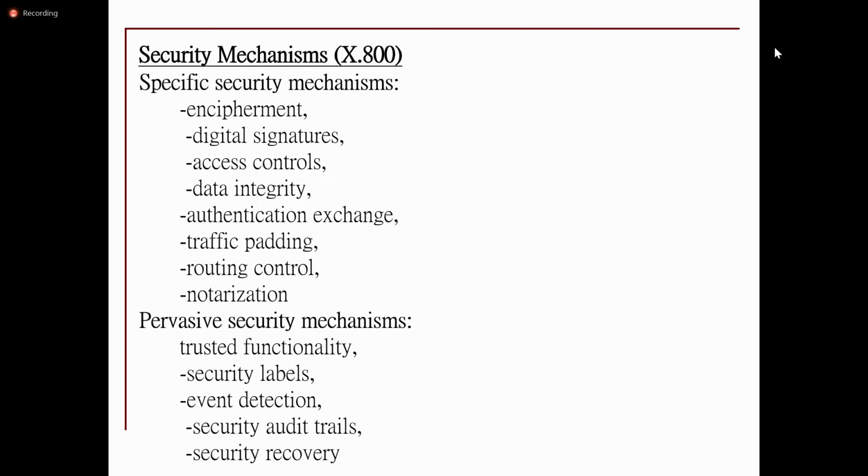Whatever the security mechanism is, these mechanisms are divided into two types: specific security mechanisms and pervasive security mechanisms. Specific security mechanisms are specific to a particular application protocol layer.